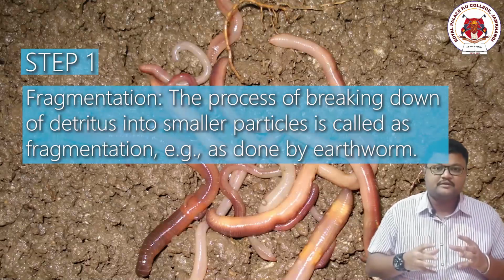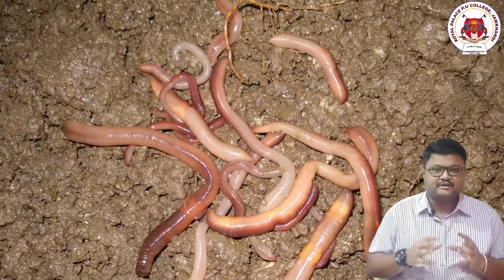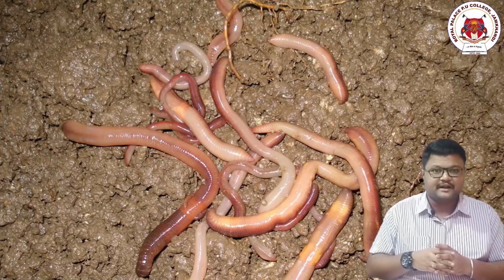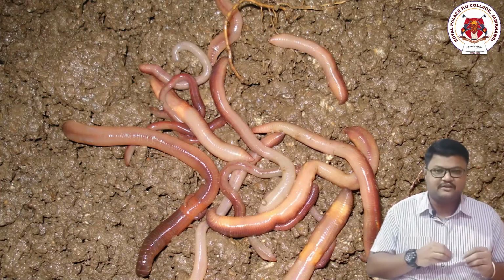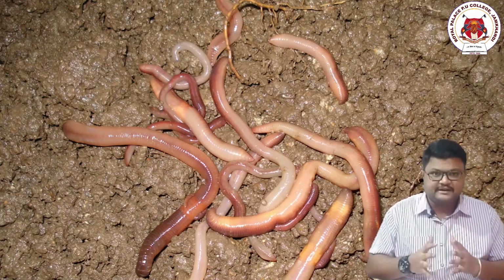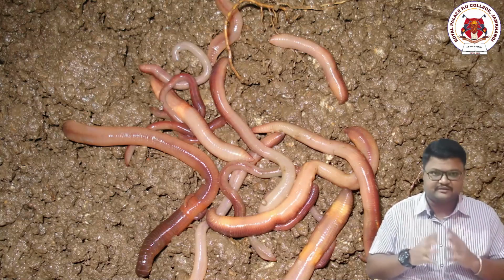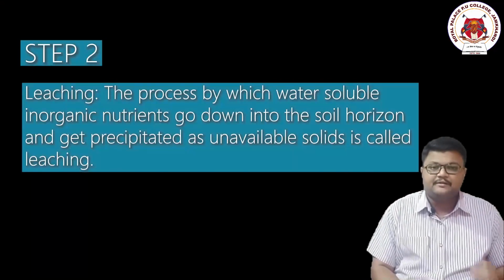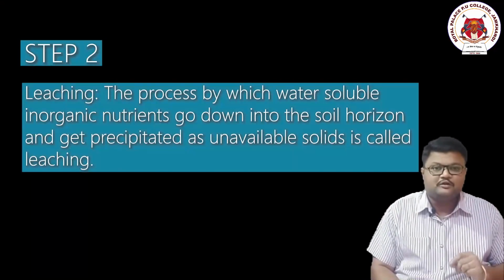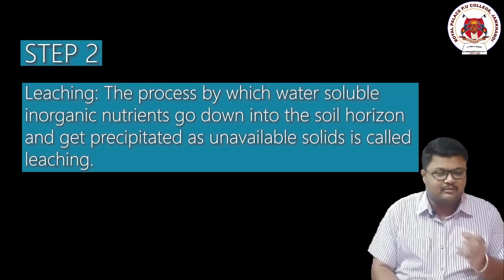Now this breaking down of the complex material is done with the help of earthworms. Earthworms start feeding on these detritus and cut them into smaller pieces. So dear students, stage number 1 is very simple, that is cutting down of larger compounds into smaller sections or particles. The next stage is called leaching. During this process, those broken down pieces release water, blood and inorganic and organic substances come outside.